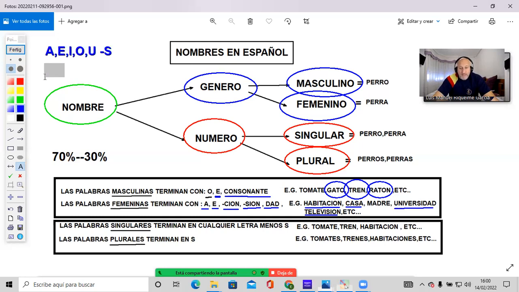Another example that you have here is habitación. That word ends with an N. That is a bedroom. That is a consonant. So for vowels, it's very easy. You just add an S. A, E, I, O, U, you just add an S and that's it. What about this? This is not a vowel, it's a consonant. We add ES. So remember, words ending with a vowel, just an S. Words ending with a consonant, ES. That's the way we turn a singular word into a plural word.